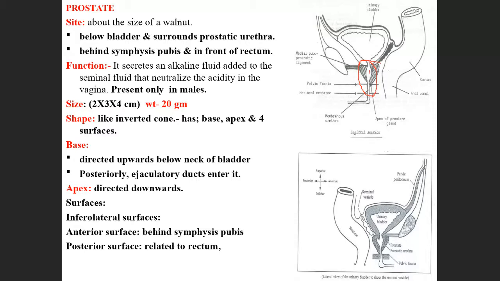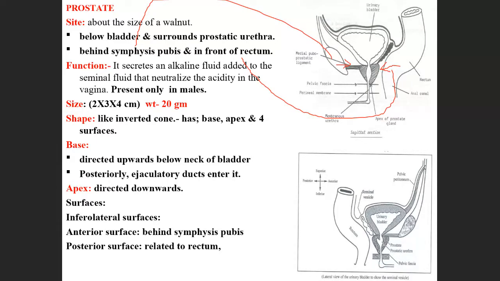So where is it present? It is present behind the pubic symphysis and in front of the rectum.